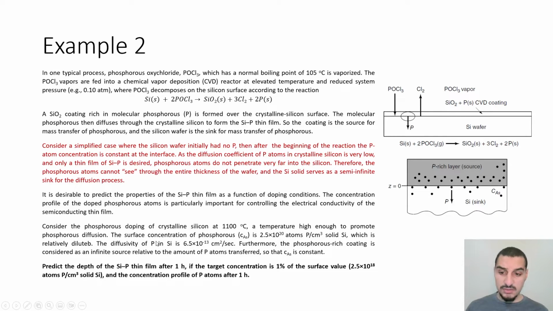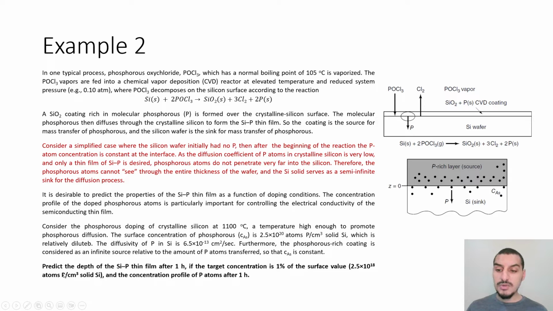And it's very diluted. The diffusivity of phosphorus in silicon is 6.5 times 10 power minus 13, which is a very, very small number. And the phosphorus rich coating is considered as an infinite source relative to the amount of phosphorus transferred. So this is the source, and CAS is constant.